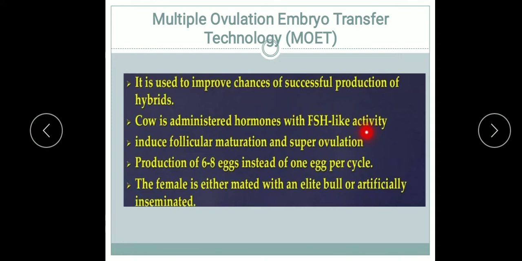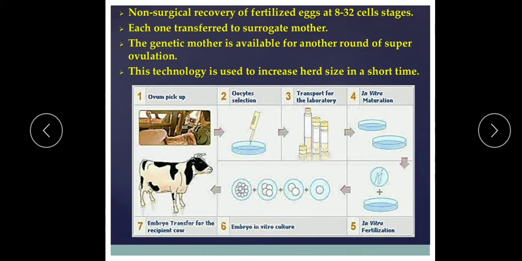And what is the role of this FSH? It induces follicular maturation and superovulation. Superovulation means instead of one egg per cycle, 6 to 8 eggs are produced in one cycle, and the female is either mated with an elite bull or artificially inseminated. Just now you have studied artificial insemination also.